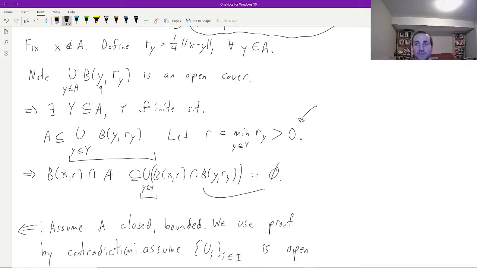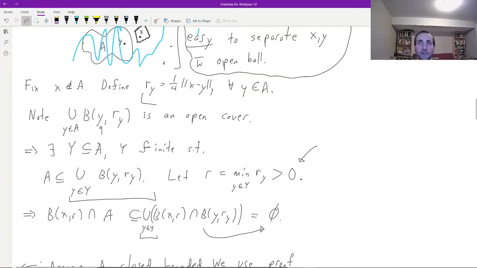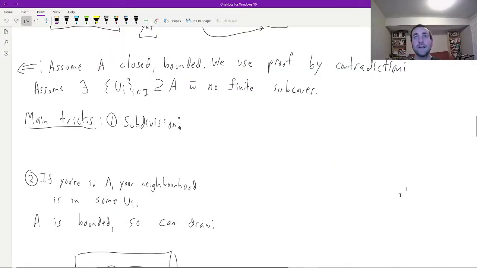But that thing, of course, is exactly the empty set for every particular little y, because that's exactly how we chose these r sub y's, so that the intersection would be empty. Okay, so what have we shown at this point? We've shown for any particular x not in A, there exists some r so the intersection of the ball of radius r around x with A is the empty set. And that's exactly what it means for A complement to be open, which is exactly what it means for A itself to be closed. So we're actually done. So we've done one direction in the proof of the Heine-Borel theorem.